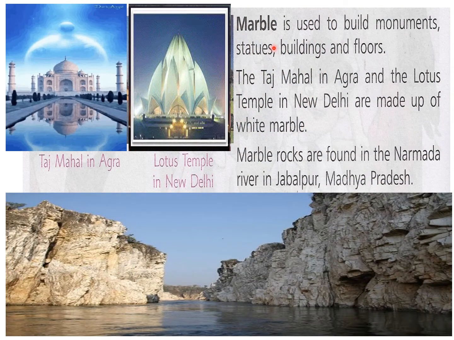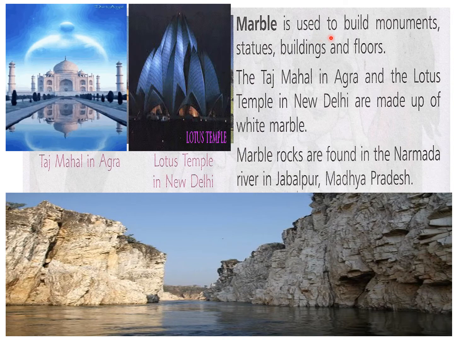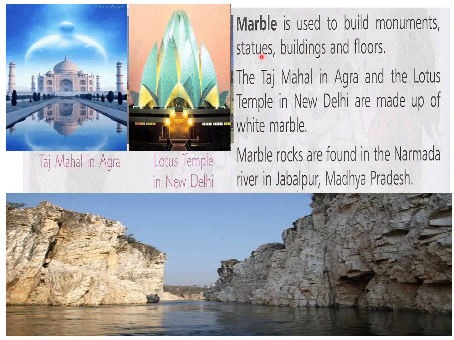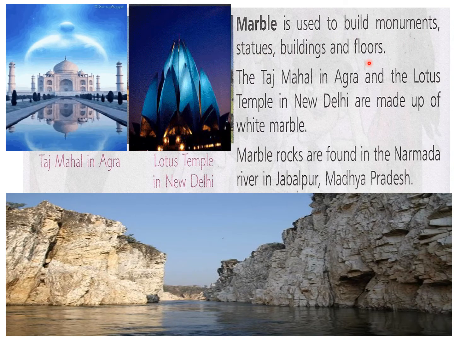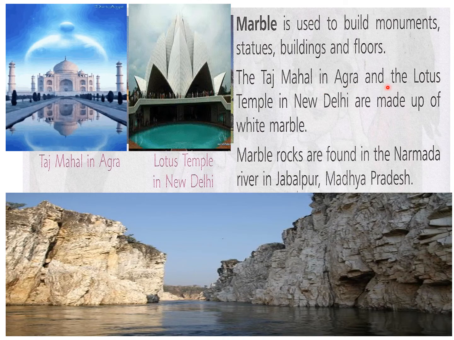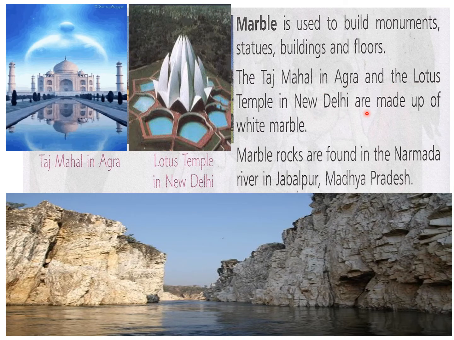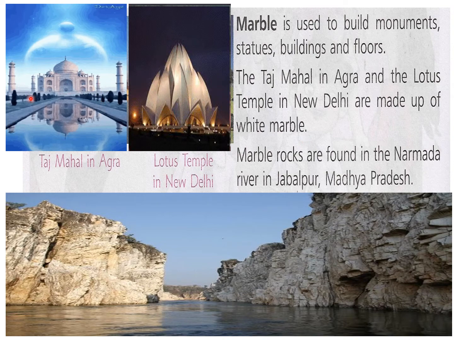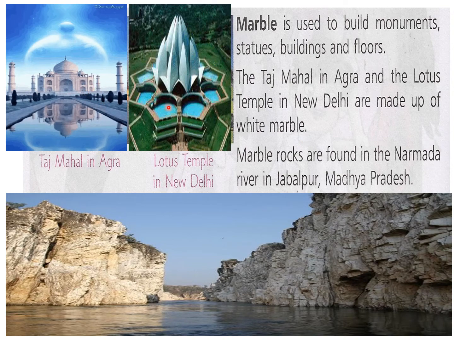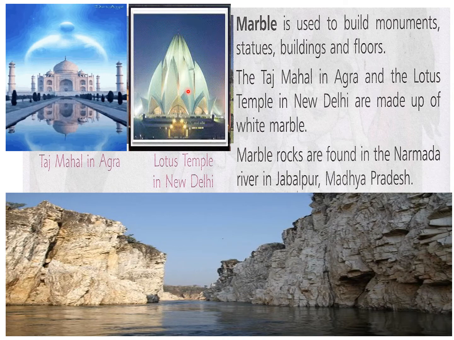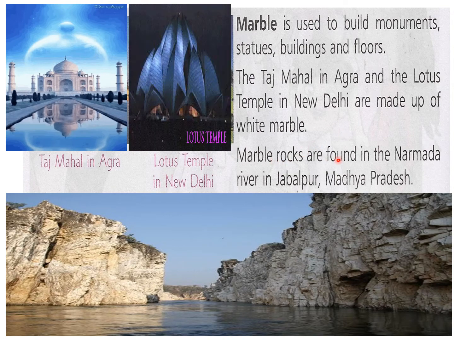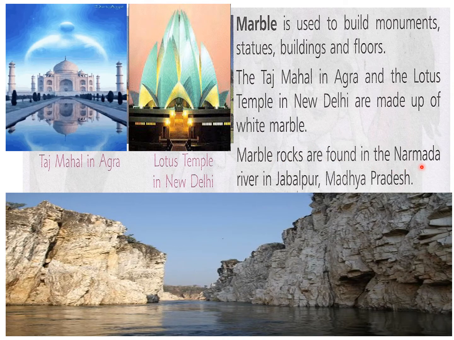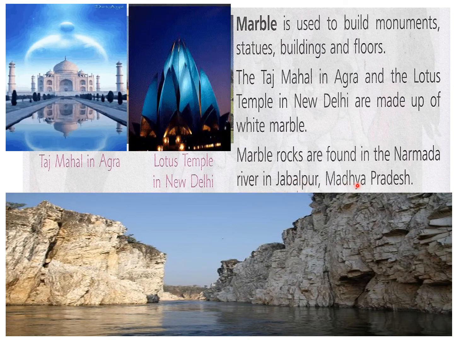First, we will read about marble. Marble is used to build monuments, statues, buildings, and floors. The Taj Mahal in Agra and the Lotus Temple in New Delhi are made up of white marble. You can see this Taj Mahal. It is made up of white marble, and this Lotus Temple is also made up of white marble. Then marble rocks are found in the Narmada River in Jabalpur, Madhya Pradesh.